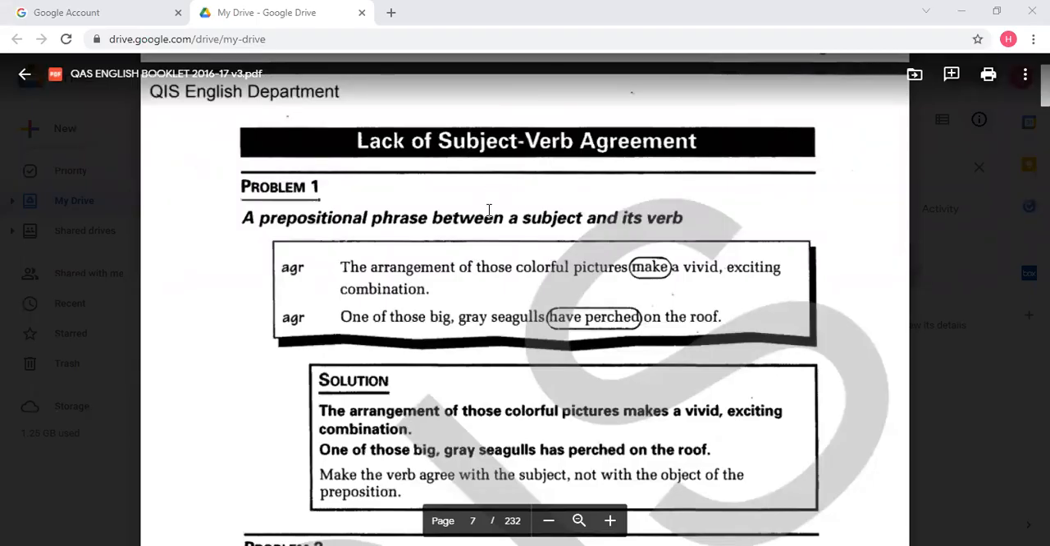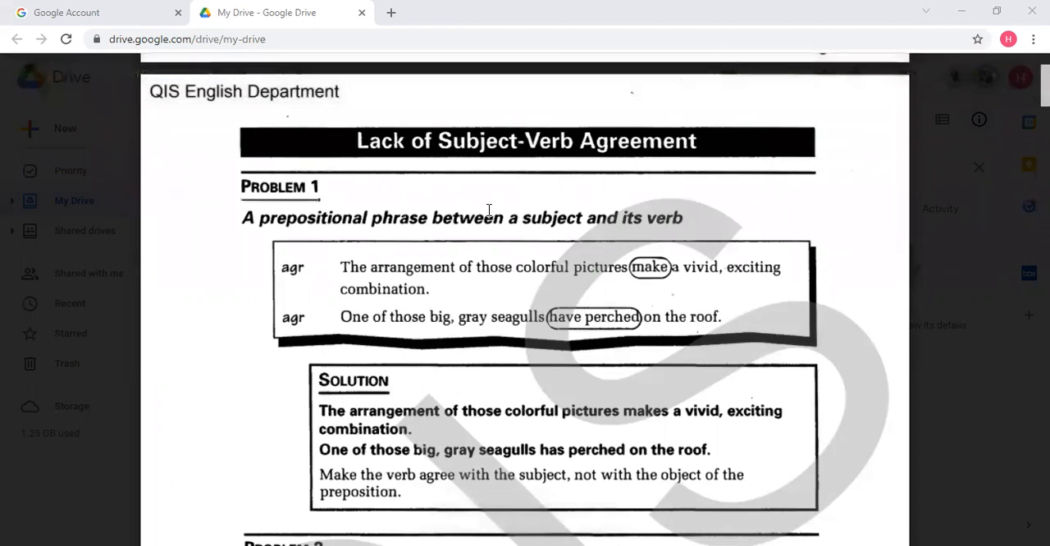Hello, guys. Now we're going to discuss some of the tricky issues involving subject-verb agreements. A subject and a complete verb are the basic constituents of a sentence. So there is no sentence without a subject and a complete verb. What we mean by complete verb is a verb with a tense and a verb with a meaning.